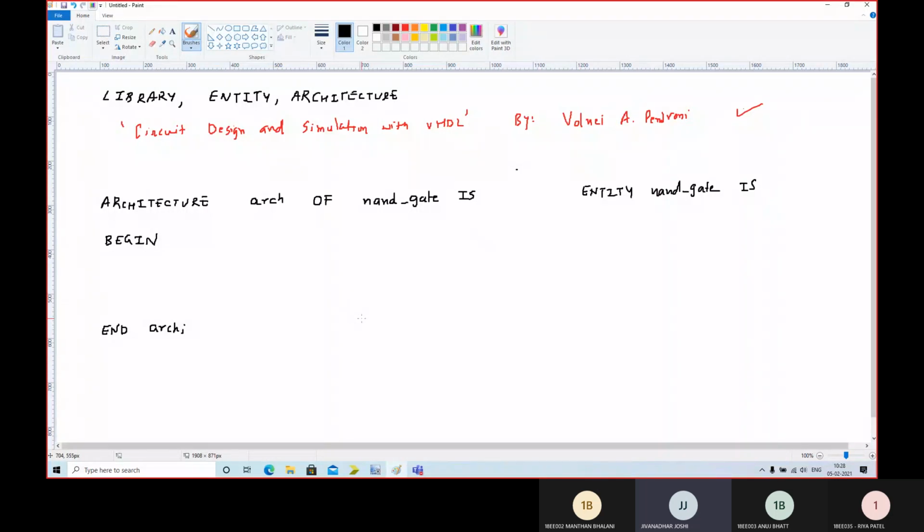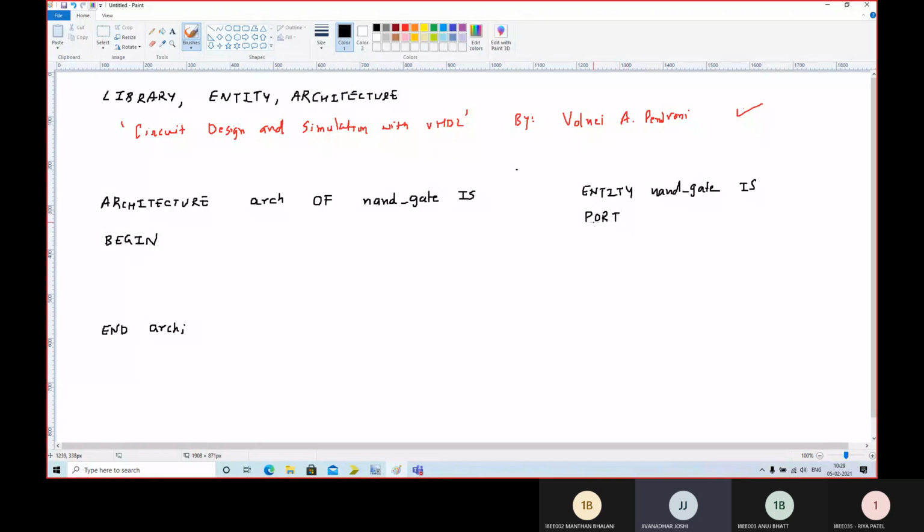This is the practice you really require to remember things. When you want to remember the syntax, it is always better to write it down in your notebook many times, at least three to four times, and then type it in the software again and again, so you will be able to remember it. Okay, so entity NAND gate is, and then we need to define the inputs and outputs with the keyword